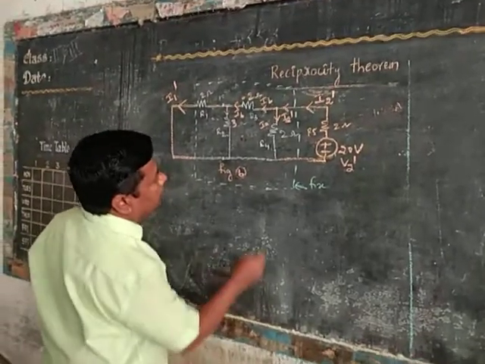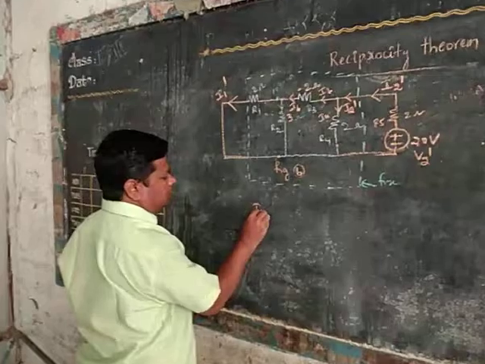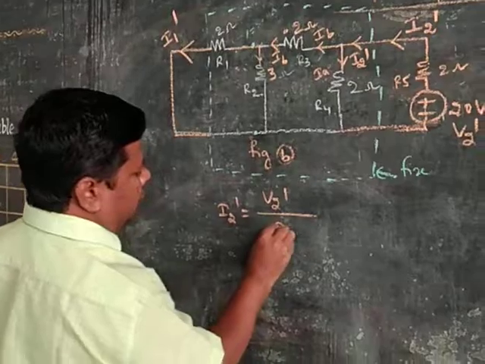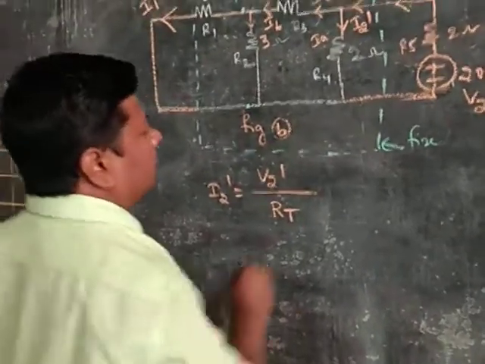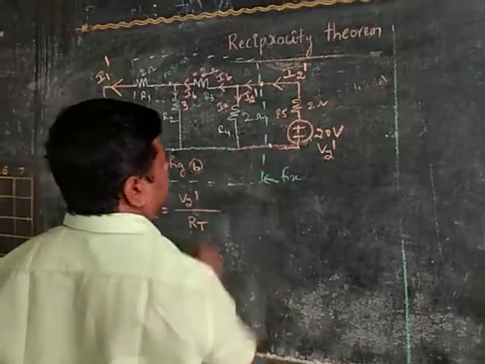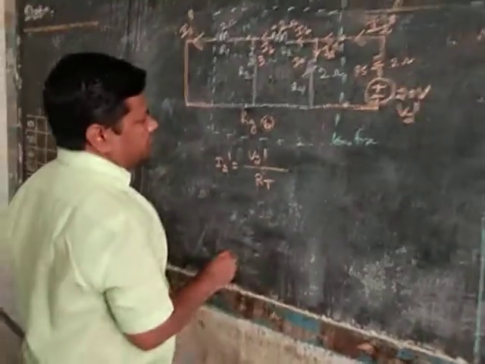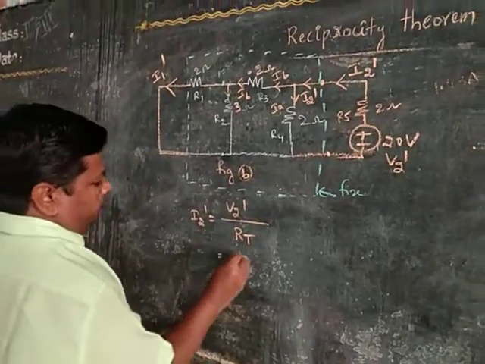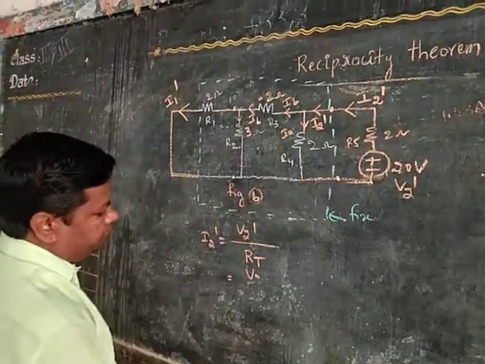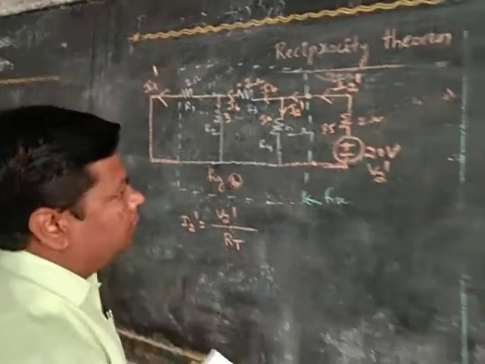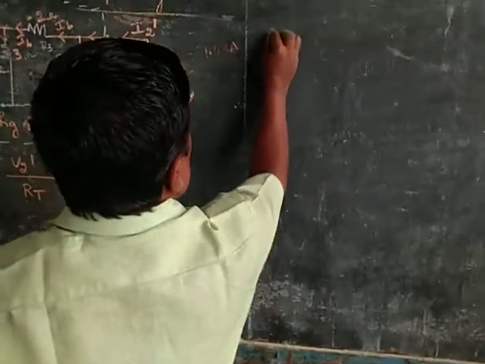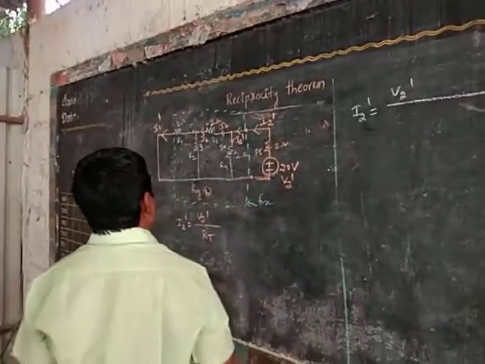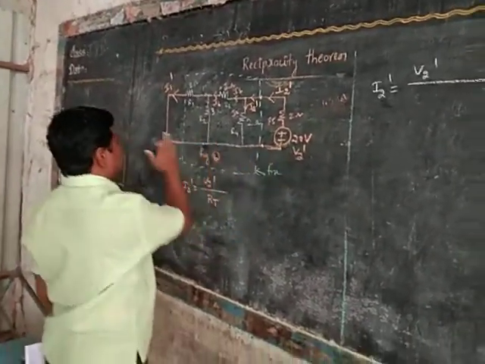In figure B, I2 dash is equal to V2 dash by the total resistance RT, the equivalent resistance between these nodes. So I2 dash is equal to V2 dash by RT. Again, here this is the source, this is the response.